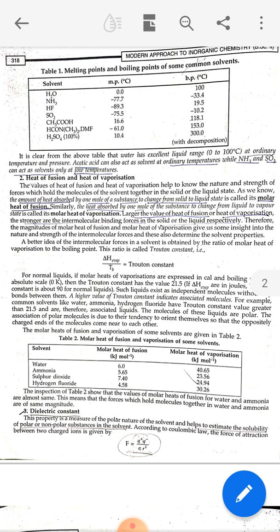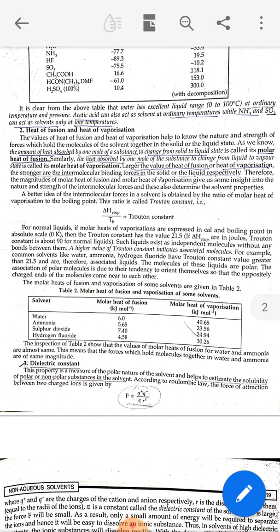Intermolecular force in a solvent is obtained by the ratio of molar heat of vaporization to the boiling point. This ratio is called the Trouton constant, equal to delta H vaporization upon T. The molar heat of vaporization is expressed in calories and the boiling point on the absolute scale. Then the Trouton constant has the value 21.5. Such liquids exist as independent molecules without any bonds between them.